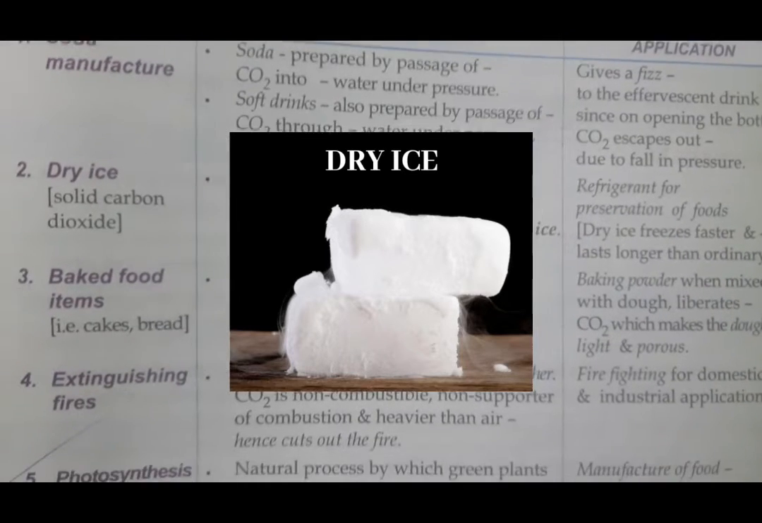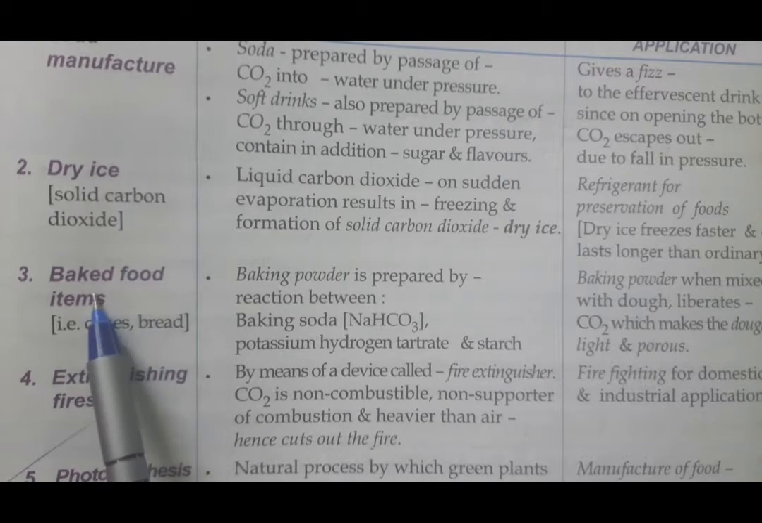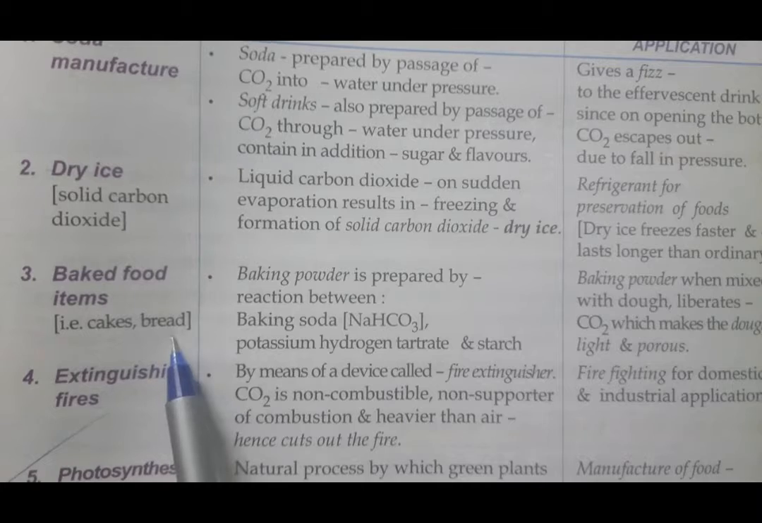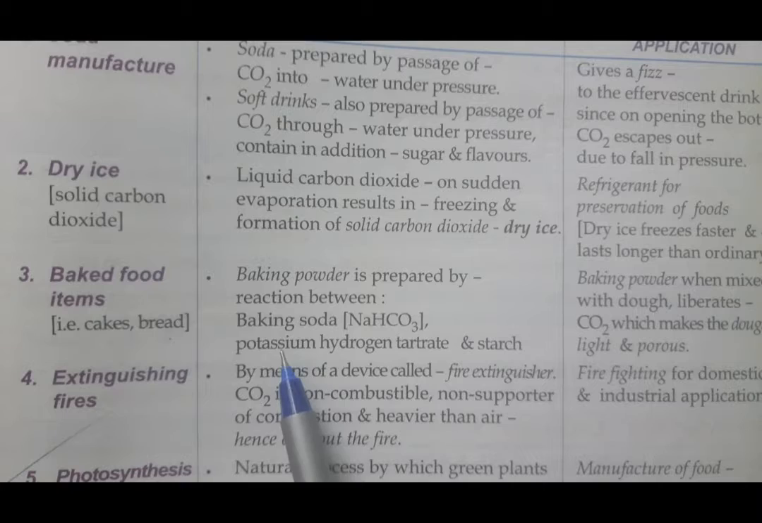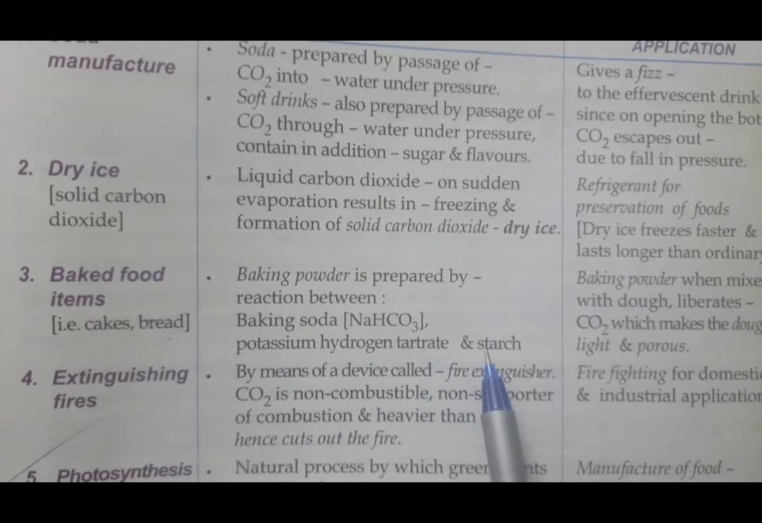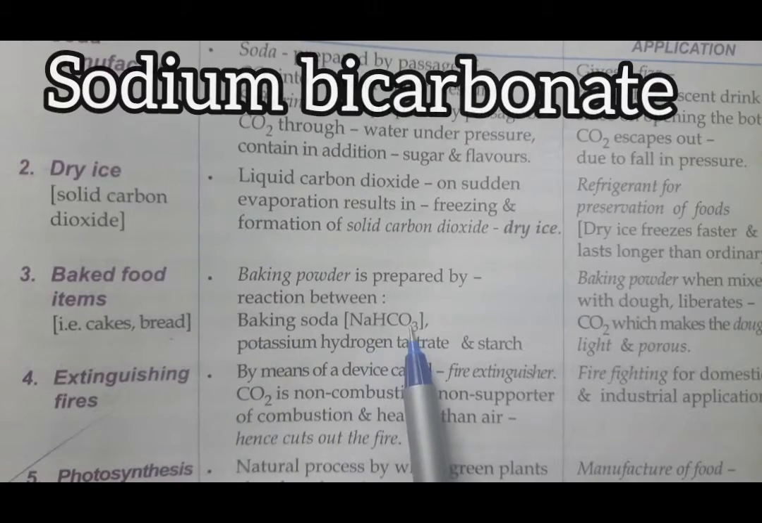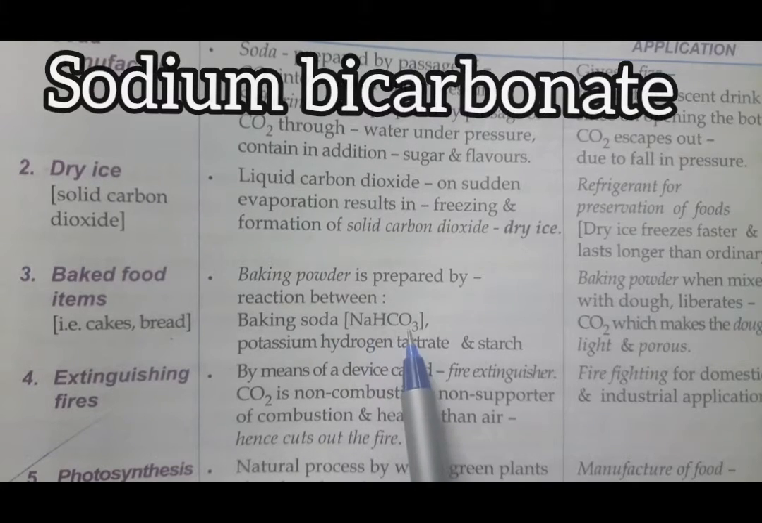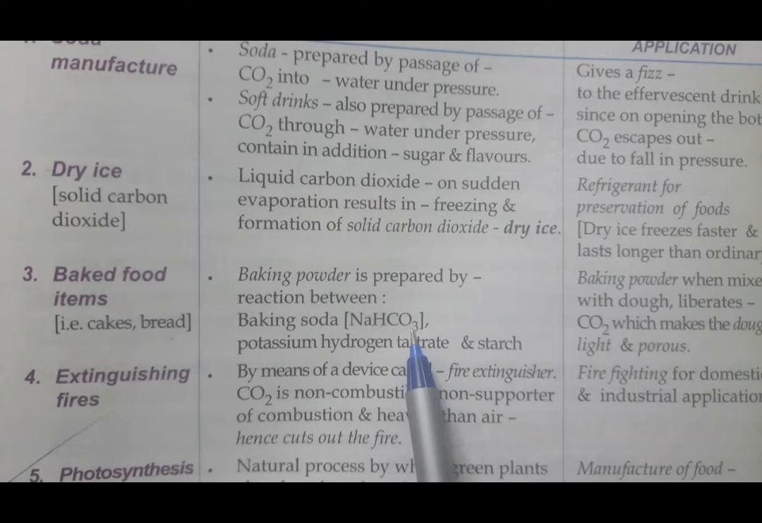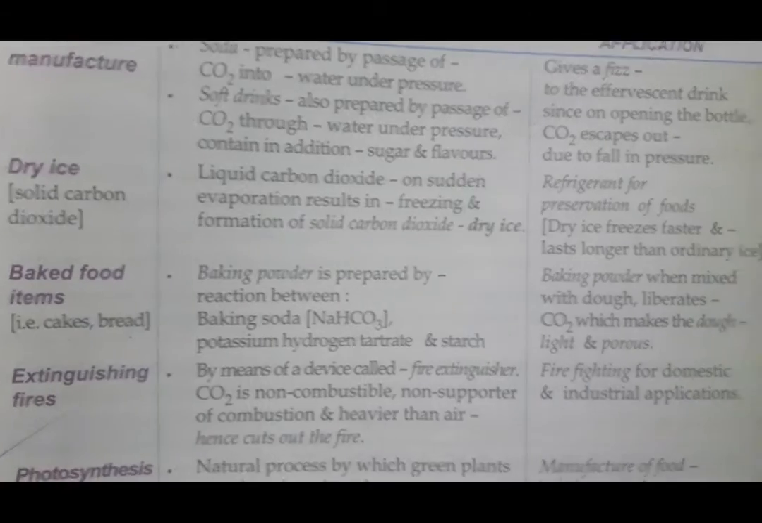That much is enough. The next compound we can make from carbon dioxide is baking soda. Baked foods like cakes and breads contain baking soda. There are some other compounds like potassium hydrogen tartrate and starch also. Here you have to remember the formula of baking soda, sodium bicarbonate. Hydrogen is also called bi. So baking soda is also known by the name sodium bicarbonate, students. Do remember? And it is used in making cakes and breads.